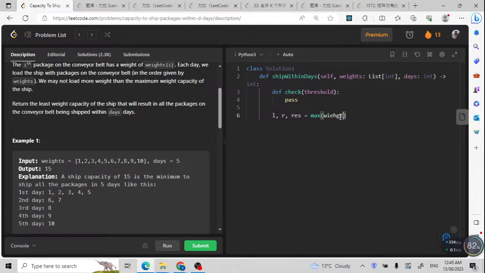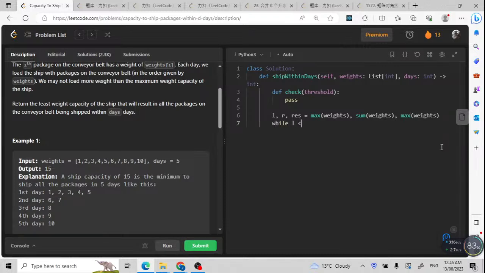L should be the maximum of weights. Here is a typo, let me correct it. And the R pointer should be the sum of the weights. For the result, I just give the maximum of the weights. It doesn't matter, but for safety, I'll give it the same as the L pointer, the maximum of the weights. Now I'm going to use binary search.